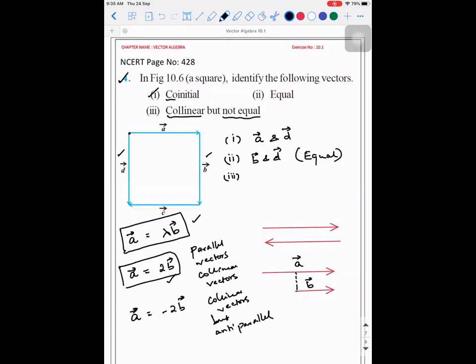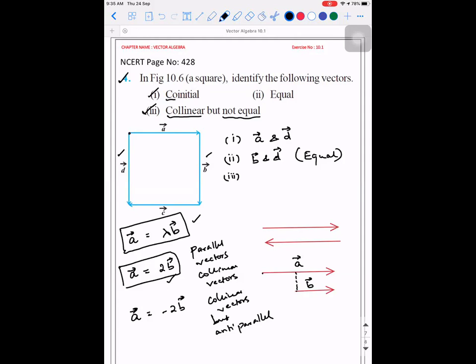If I take this as the midpoint. Okay. So that is the reason why I explained this. They told collinear vectors but not equal. What do they mean by that? Opposite direction. Yes, they are in opposite direction. So what are the vectors which are of the same length and anti-parallel to each other? That is what they're asking.